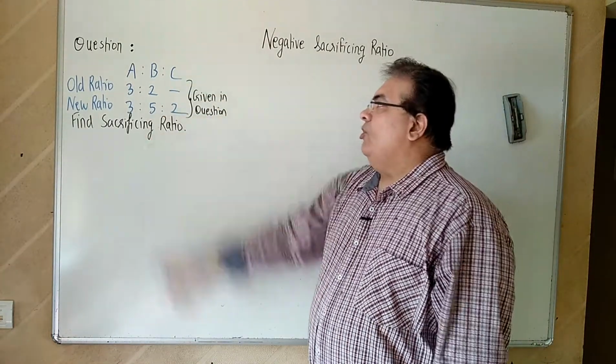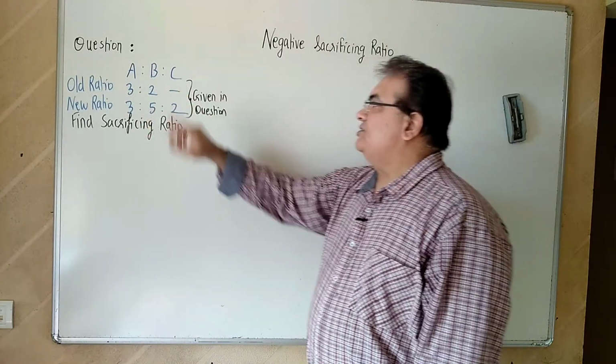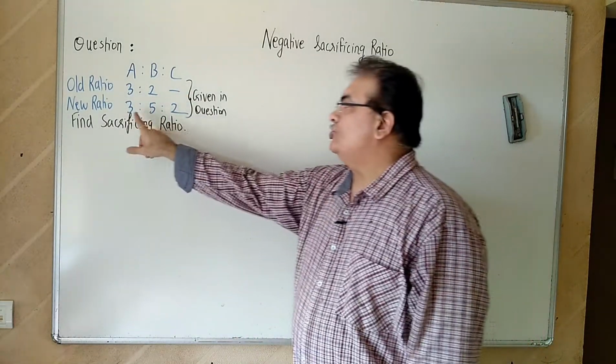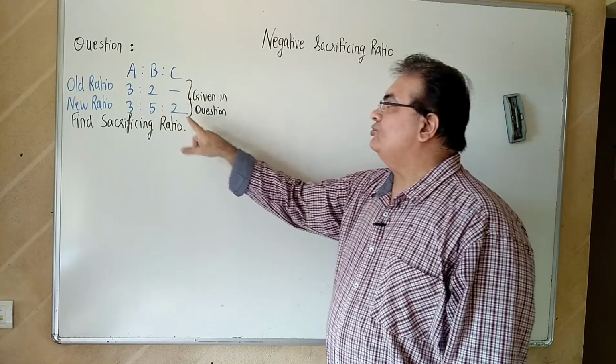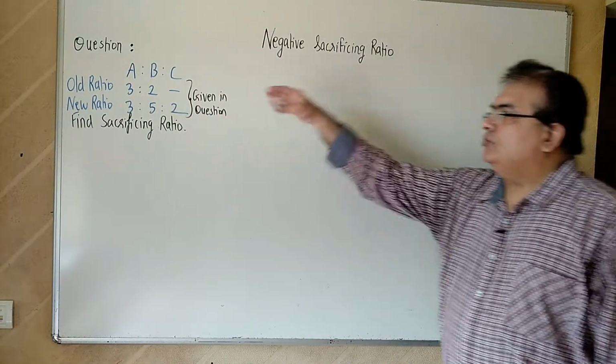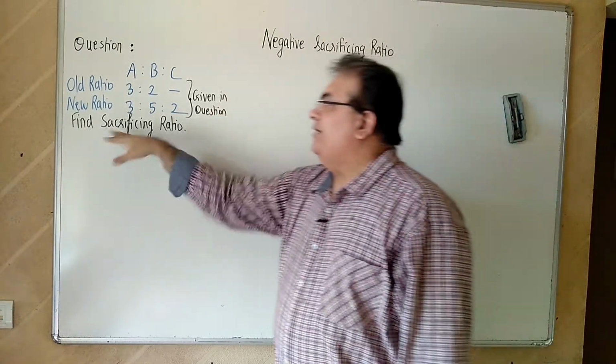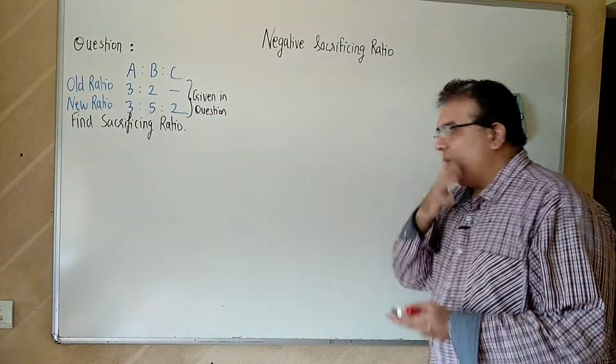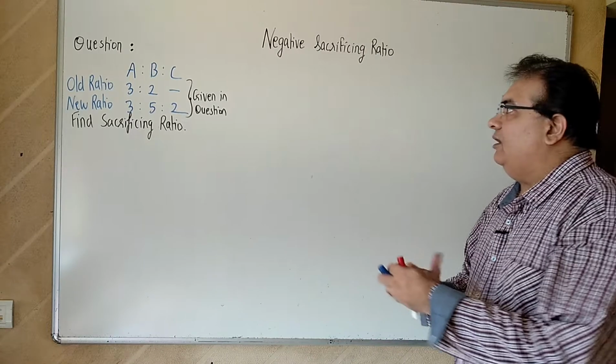The question says, old ratio 3:2, new ratio 3:5:2, given in the question. Old and new both are given. Find the sacrificing ratio. Okay. Now, let's understand.